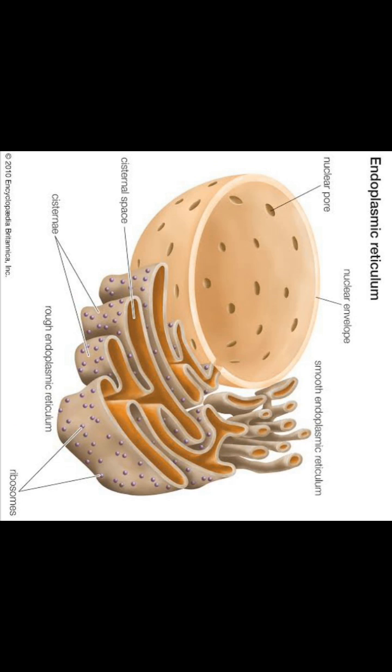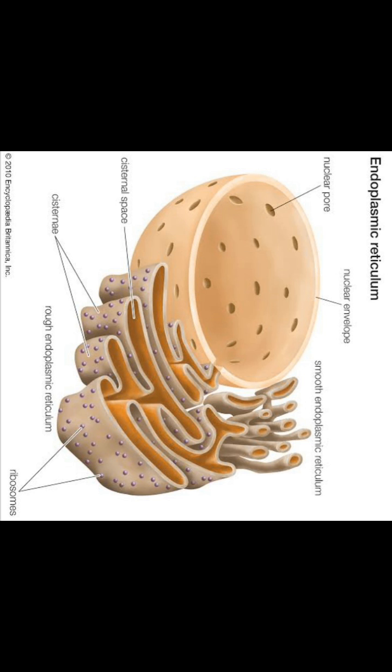You can see very clearly in this diagram on the screen. The spherical structure is the nucleus. It has two layers, the inner nuclear membrane and the outer nuclear membrane. It also has pores called nuclear pores, and from the outer nuclear membrane the endoplasmic reticulum is emerging. Understand? The structure can be seen very clearly on the screen in this diagram. Again, rough endoplasmic reticulum and smooth endoplasmic reticulum are the two parts of the endoplasmic reticulum.